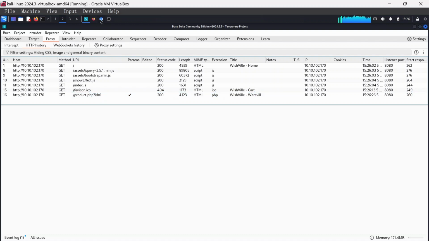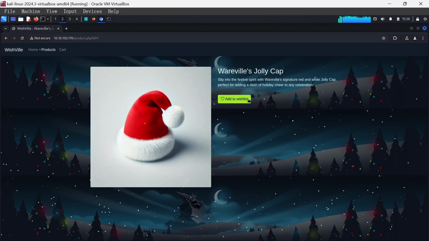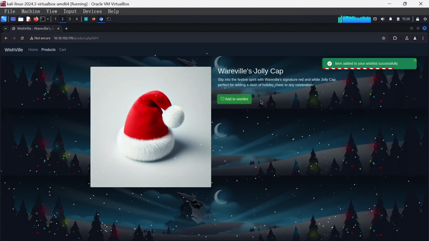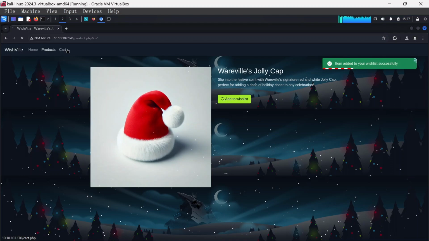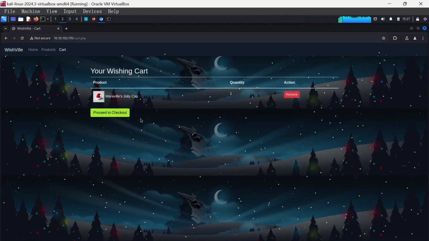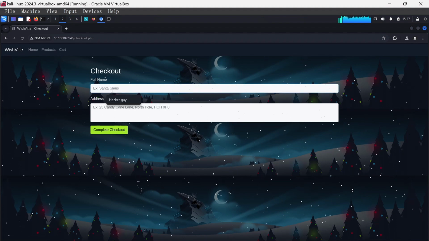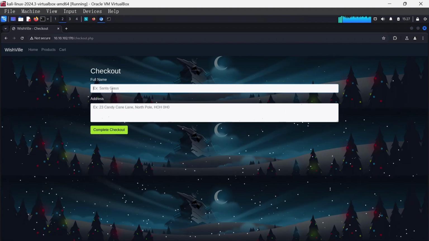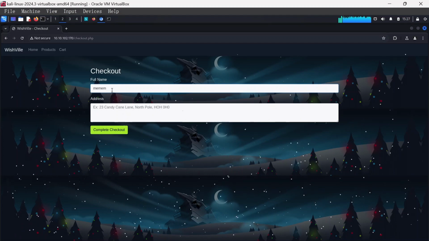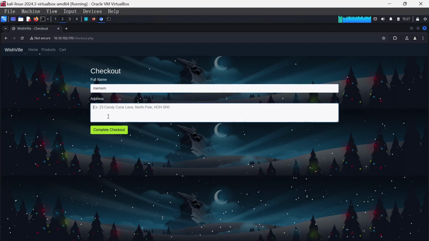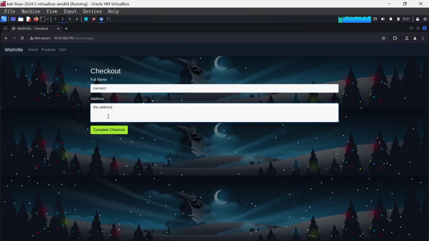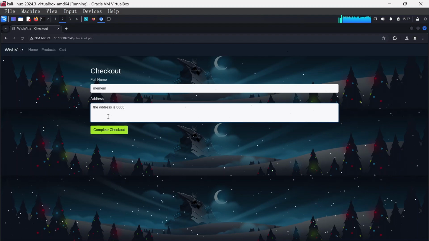Okay, so whatever we're doing on that website is being intercepted and kept in the HTTP history. Now let's go ahead and operate everything. Add to wish list. Once we've added to the wish list, we can click on cart and then proceed to checkout, and we can type our name here. You can type "me", and the address is 5555 or whatever.